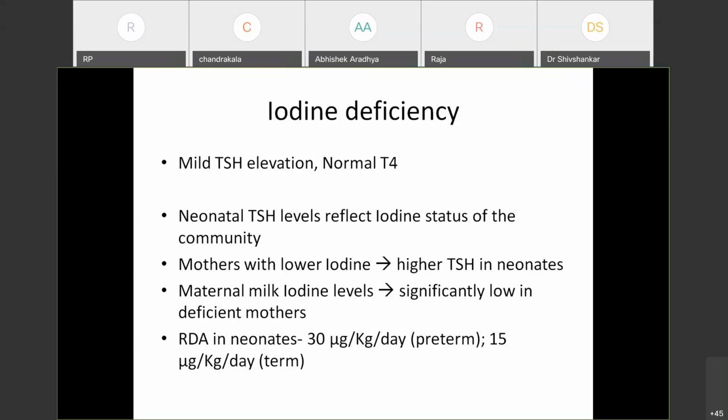So it is important based on the endemicity, whether we are from an iodine sufficient or a deficient area. Currently, with the fortification of the salt, this is not a major problem in our country, but there are still some parts where iodine deficiency is rampant.